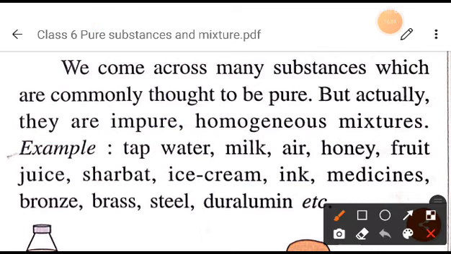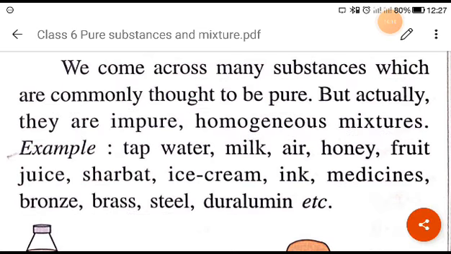I hope you have understood that in our day-to-day life we come across so many substances which pretend to be pure, but they are actually not pure, right? They are homogeneous mixtures. So these are the examples. I hope you have understood what a homogeneous mixture is.